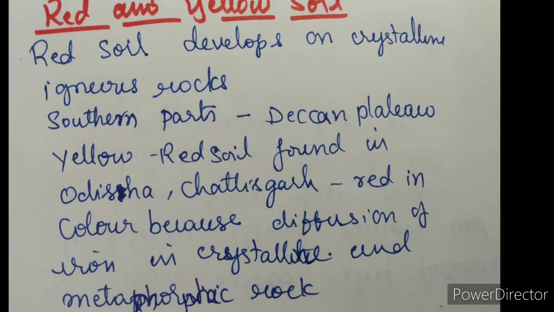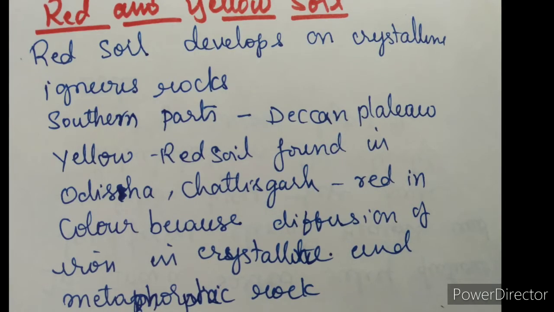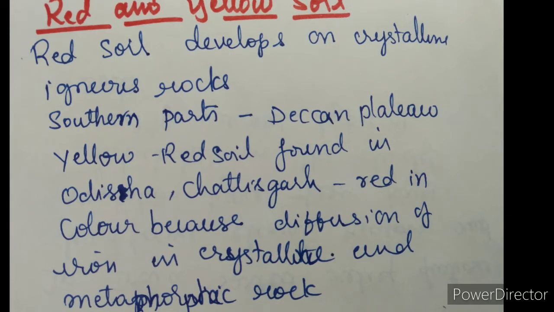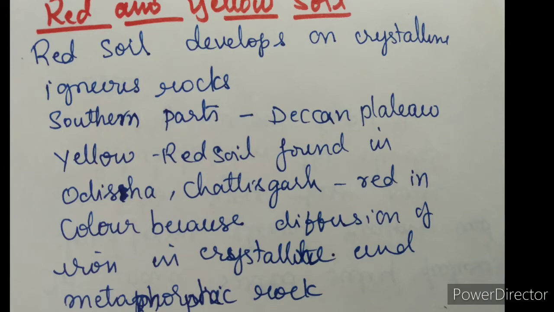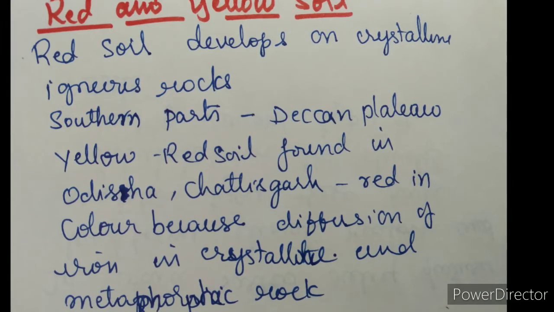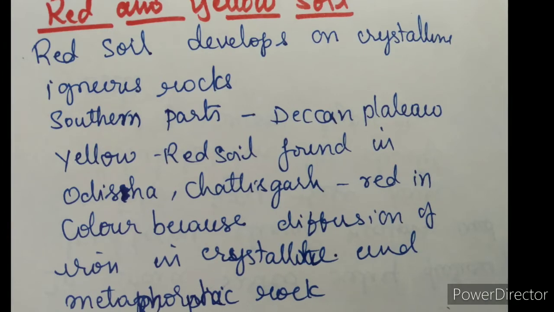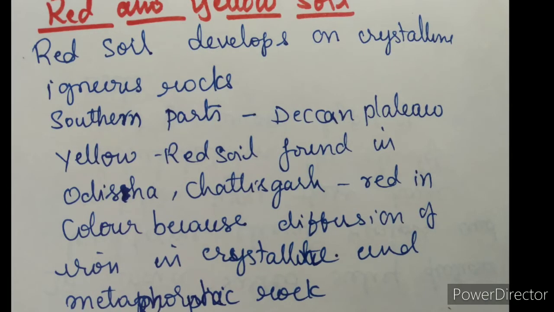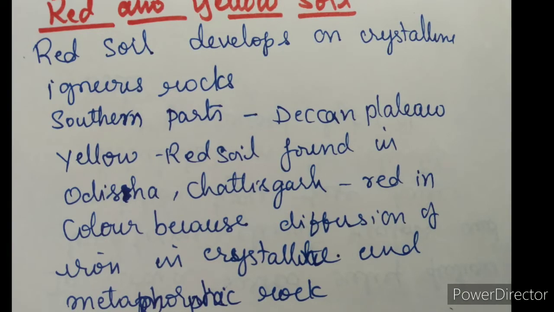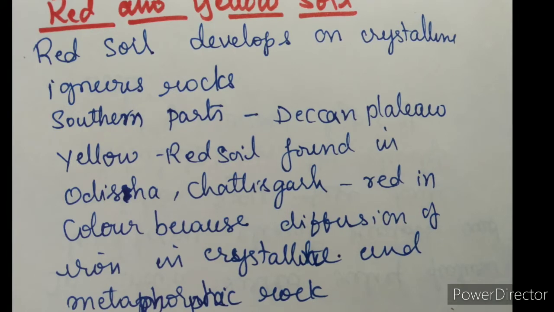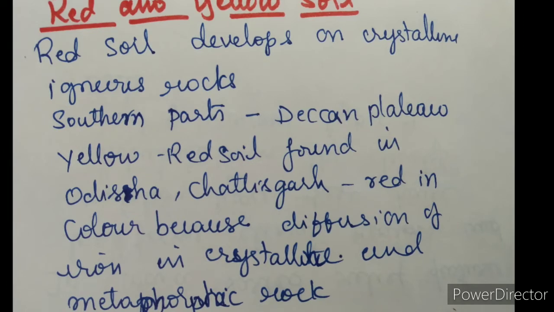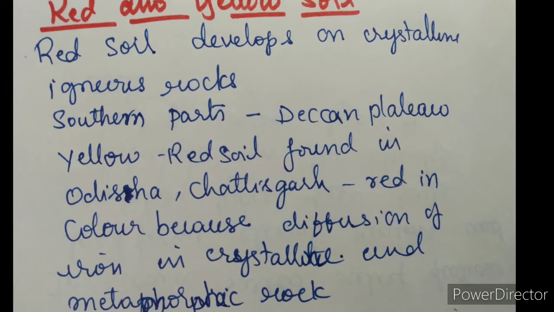See, red soil develops on crystalline igneous rocks in areas of low rainfall, where they are getting very low rainfall, in the eastern and the southern parts of the Deccan Plateau. These soils are found there. In the southern parts of the Middle Ganga Plain, and along the Western Ghats also we can see this type of soil. This type of soil is reddish in color due to the diffusion of iron in crystalline and metamorphic rocks. It looks yellow when it occurs in the hydrated form.